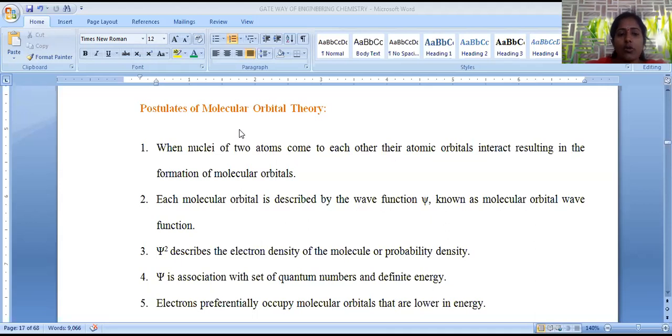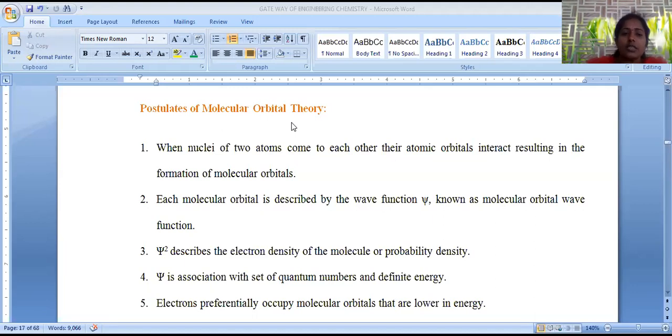First of all, let us go with the salient features of molecular orbital theory. Molecular orbital theory is the advanced method. It mainly follows the quantum mechanical parameters in order to fill the electrons in the molecular orbitals formed by the combination of atomic orbitals. Now let us discuss how the molecular orbitals are formed, what are the conditions for the formation, how many types of molecular orbitals are generated, and what are the applications of molecular orbital theory.